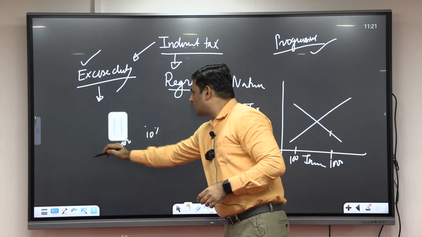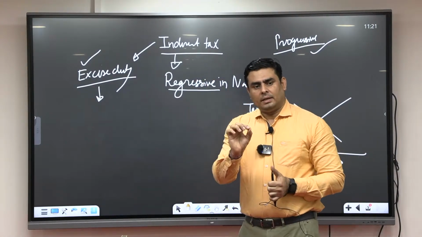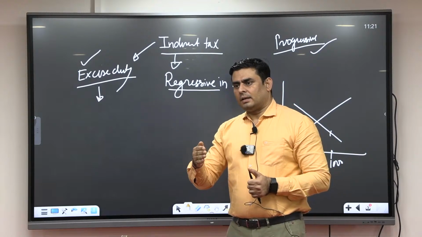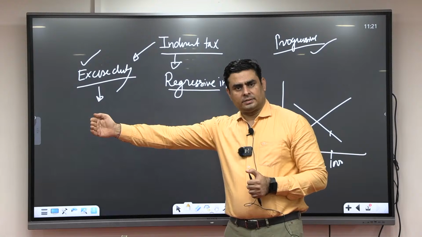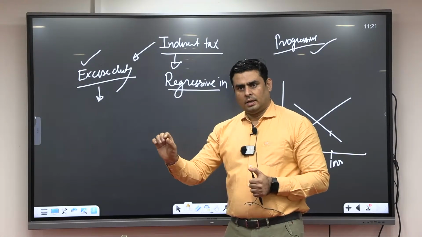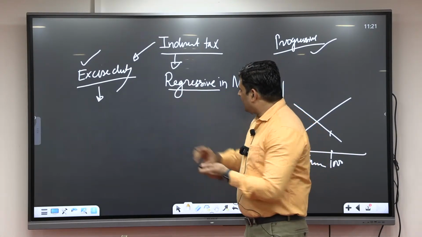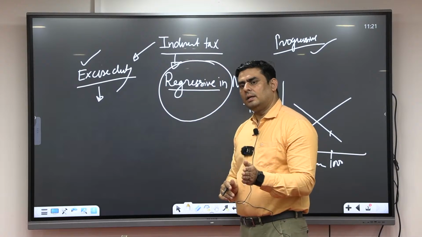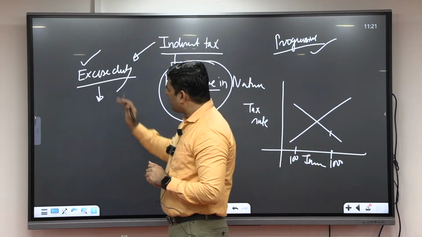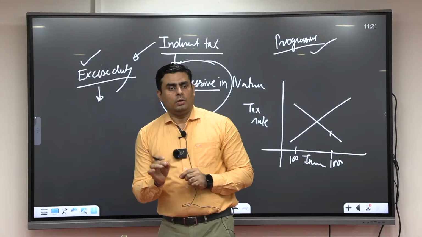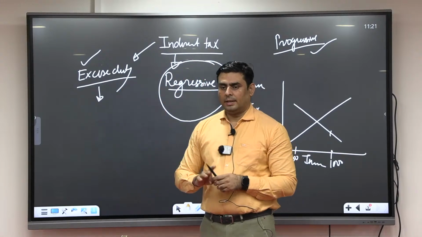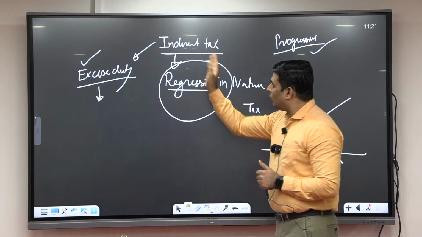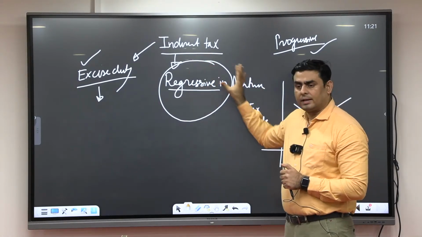Under proportional taxation, as I told you, tax rate will remain constant. So it doesn't matter whether production increases or decreases, tax rate will remain the same. But in general, indirect taxes are regressive in nature. Fine. And I told you one tax known as excise duty. So I have just explained why indirect taxes are regressive in nature.